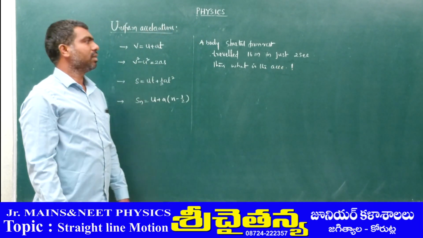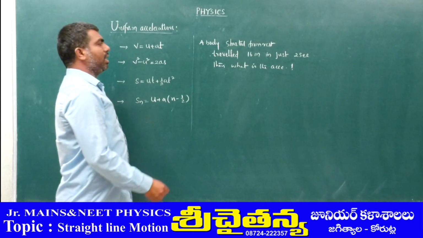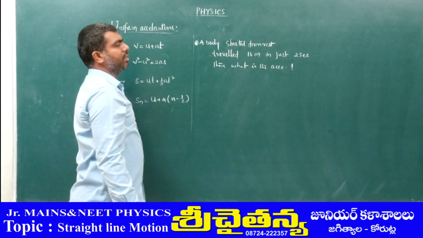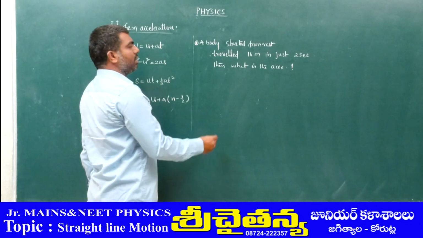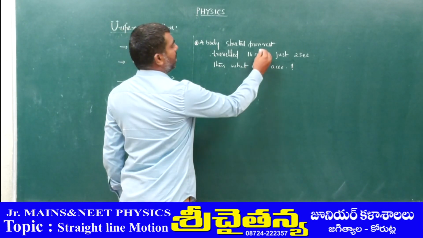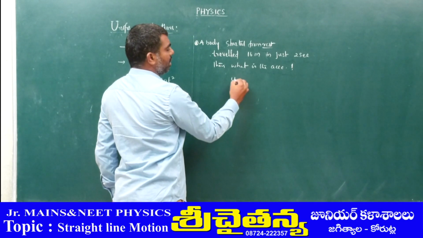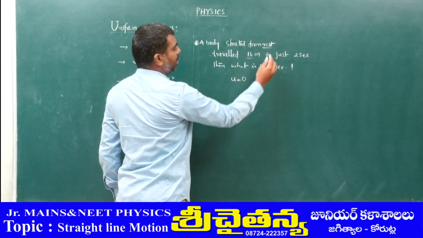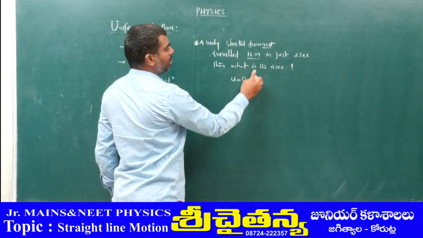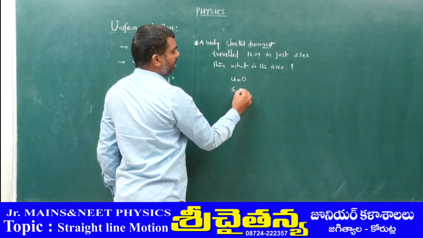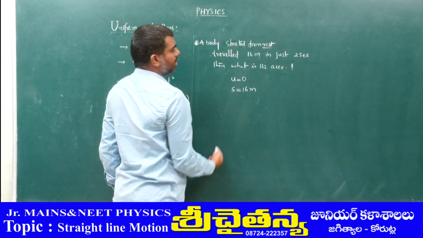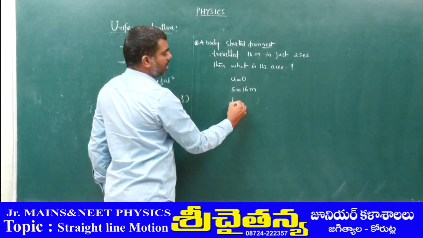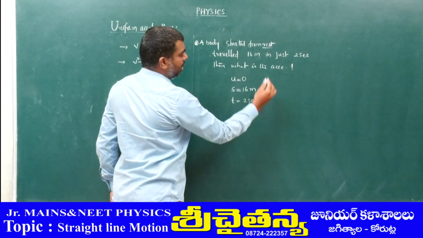Before you apply the equation for this question, let us pick out the data given. First, started from rest is given, means initial velocity 0. Traveled 16 meter means displacement is 16 meter, and time is directly given, t = 2 seconds.